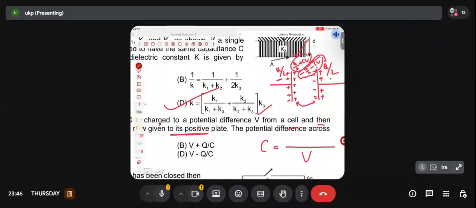Sir, why are you ignoring the outer surface? For the last time I am saying, for writing capacitance, we had explained this: the charge on the outer surfaces of the two capacitor plates can be ignored. So only consider the charge on the inner surfaces. One has Q by 2 plus CV, the other has minus Q by 2 minus CV. By charge, I mean the positive charge. So it will be Q by 2 plus CV.